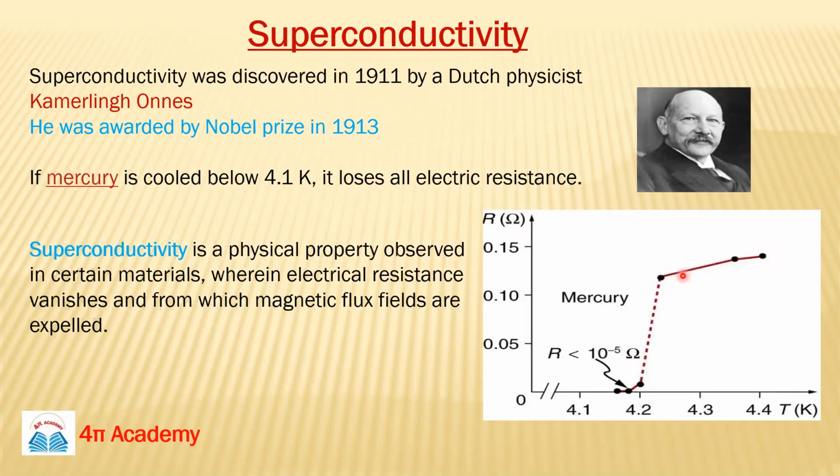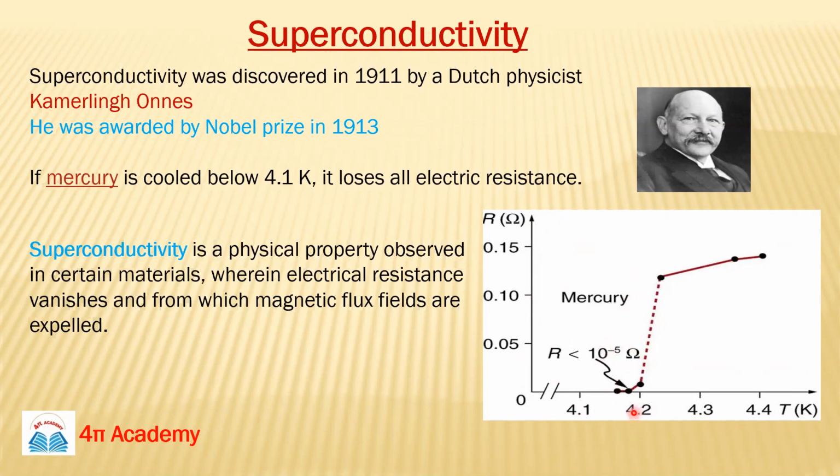When this material is cooled below a certain temperature, it shows some resistance for different values of temperature. But if we go below 4.2 Kelvin, the resistance is zero. At this temperature and below, the resistance of mercury is zero.